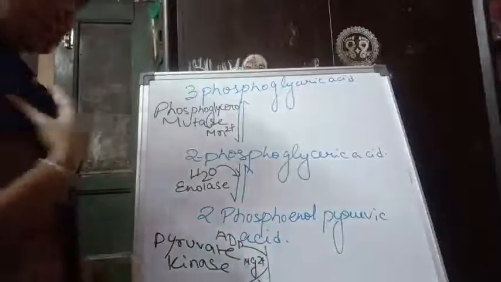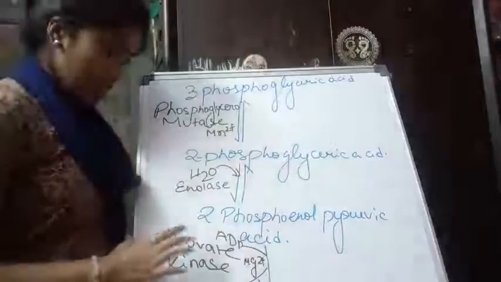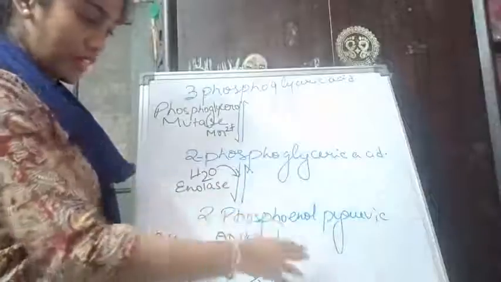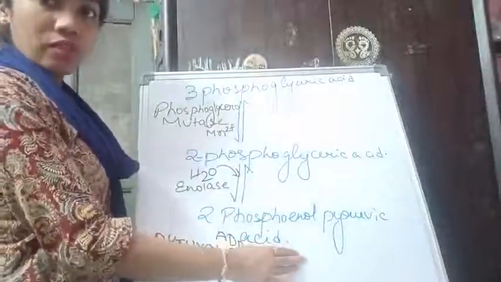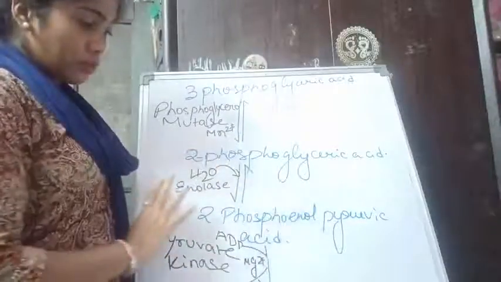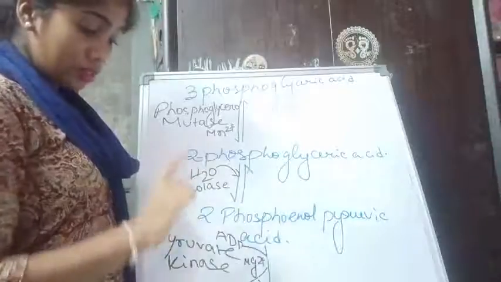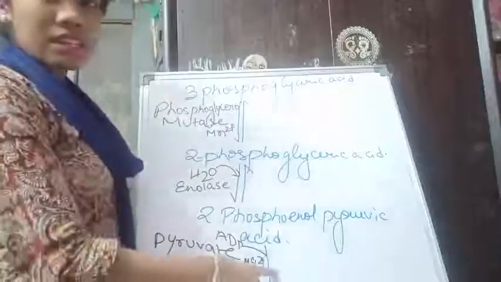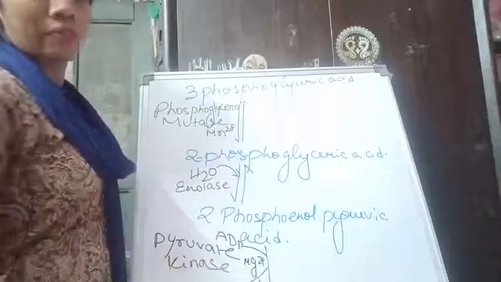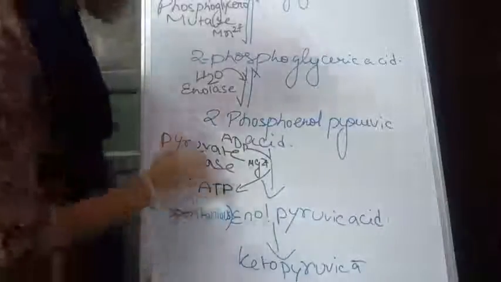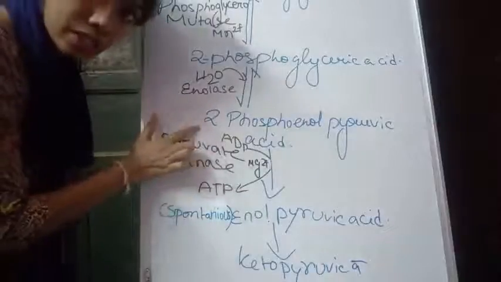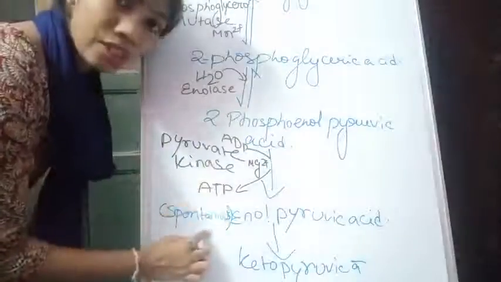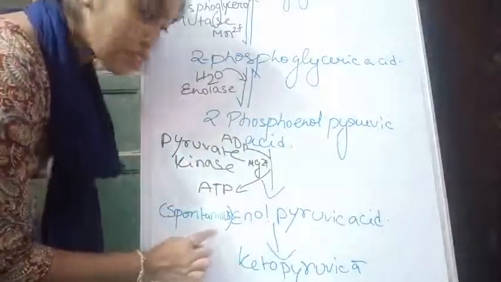The next step we will discuss is this: in the last step, 2-phosphoenol pyruvic acid was produced by the influence of enolase. Here 2-phosphoenol pyruvic acid will be converted to enol pyruvic acid, and this is an irreversible reaction.